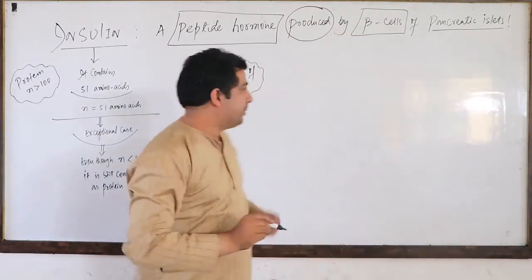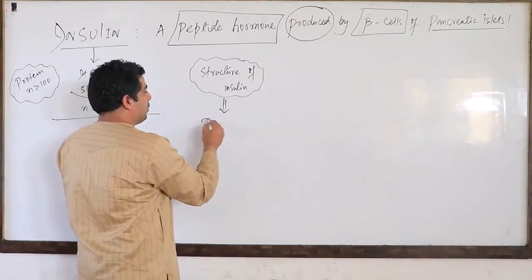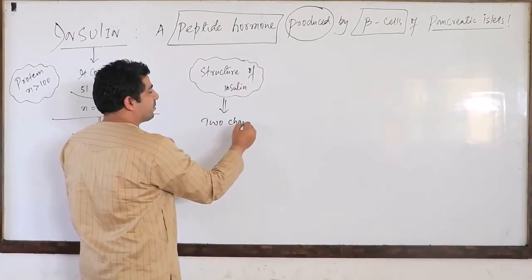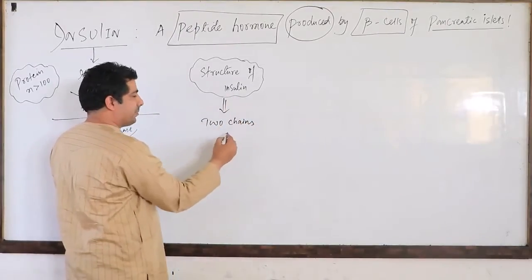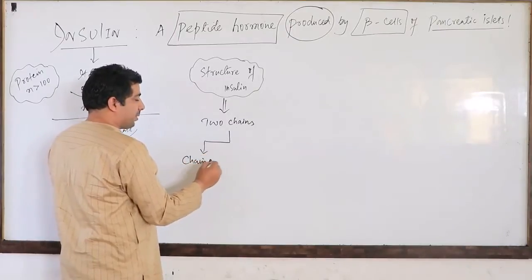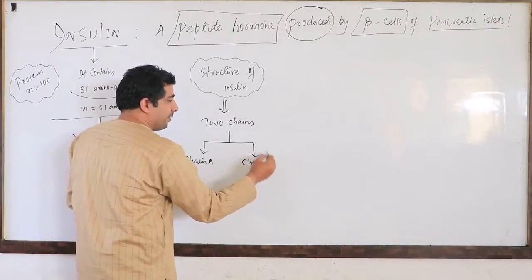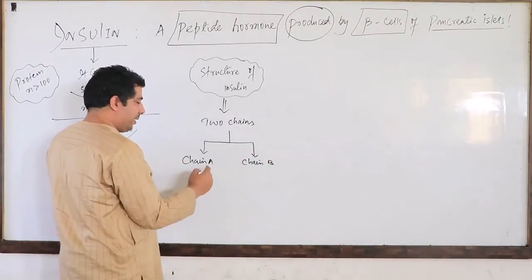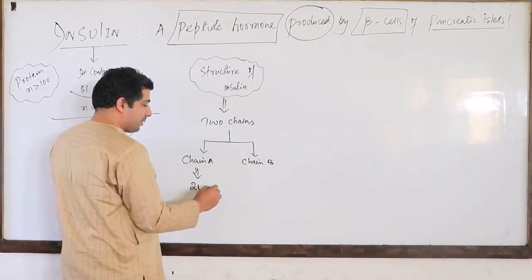So let's have a look. Insulin consists of two chains, chain A and chain B. Chain A contains 21 amino acids, and chain B will have 30 amino acids. Please make note of this.